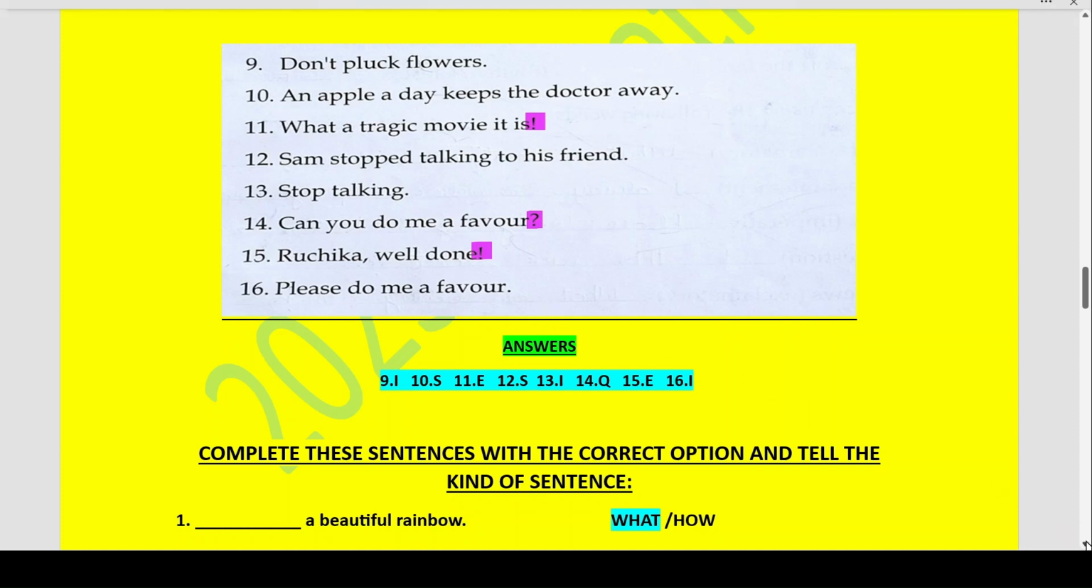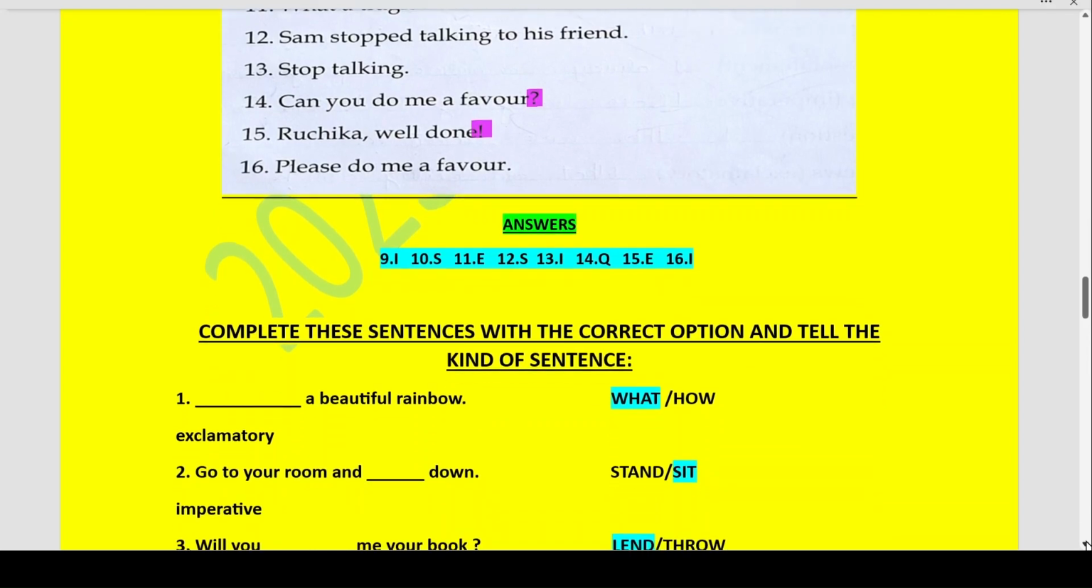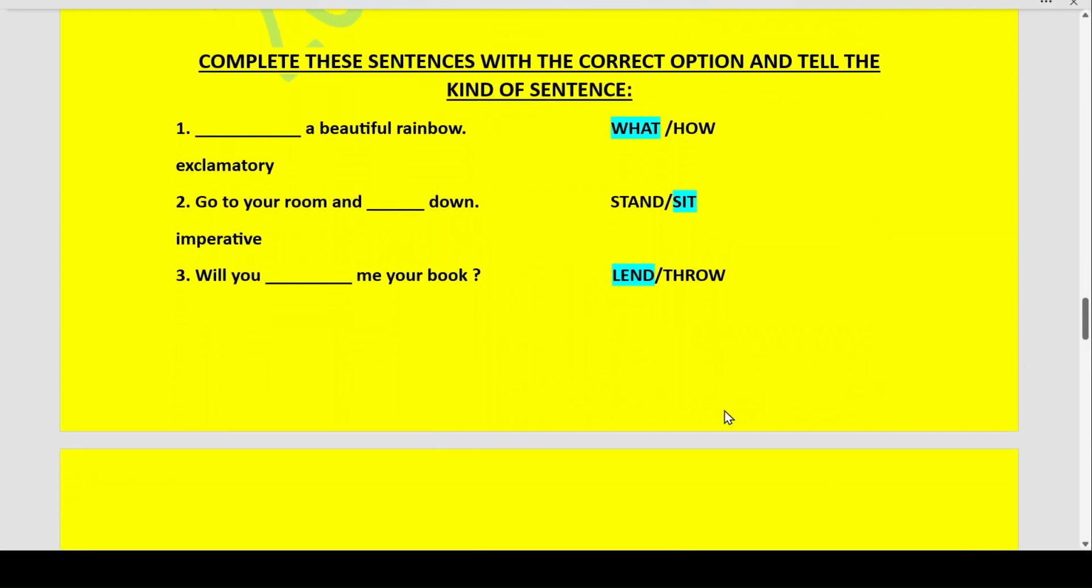Next, we will complete these sentences with the correct option and tell the kind of sentence. Dash a beautiful rainbow. What or how? What a beautiful rainbow! Exclamation. And there should not be a full stop here. There will be an exclamation mark over here.